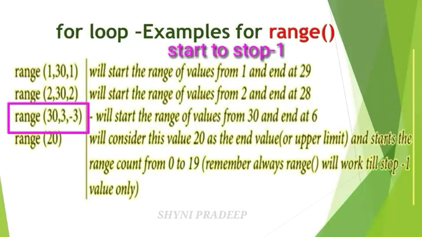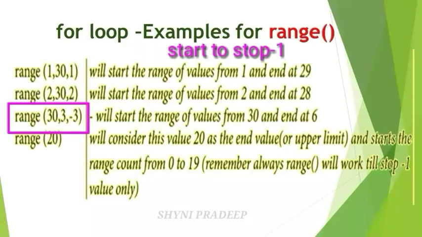Next, range with start 30, stop 3, step minus 3. Here the initial value is 30, the final value is 3, but the decrement value given is minus 3. So how will you calculate the end value? Stop value minus step value.